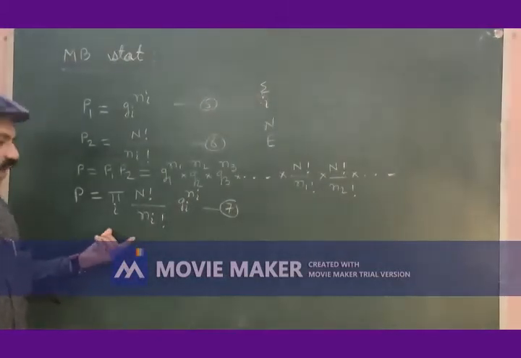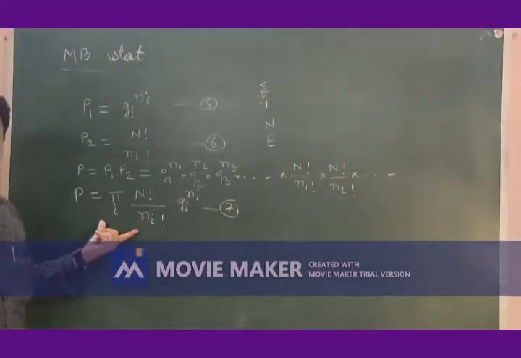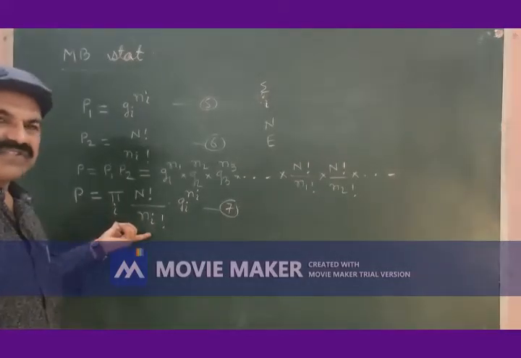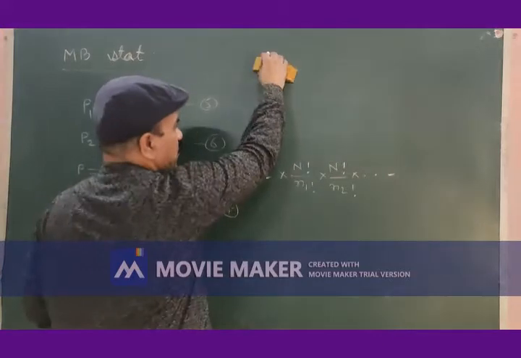Let us take logarithm on both sides of equation 7. Taking logarithm of equation 7 on both sides, we will have